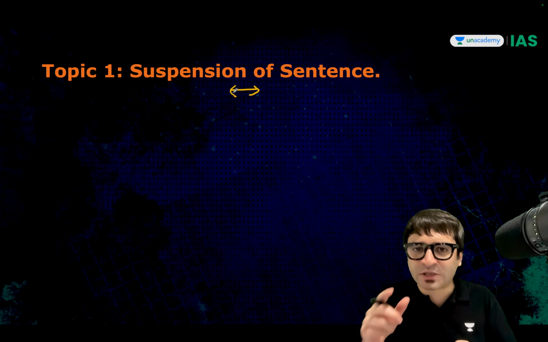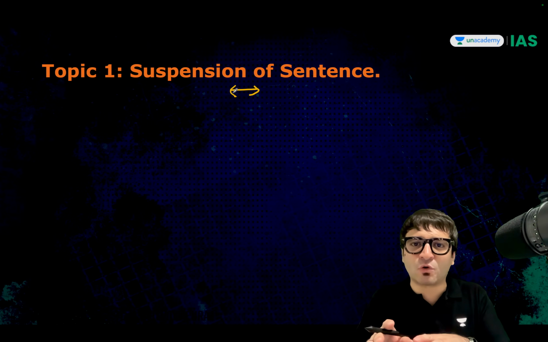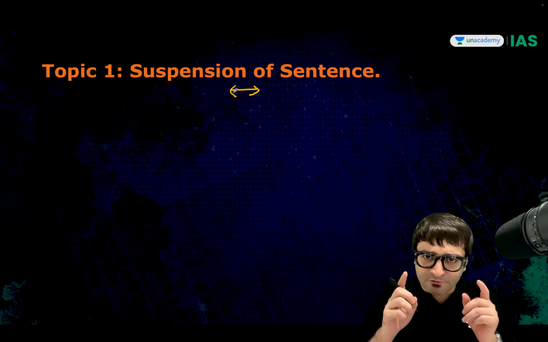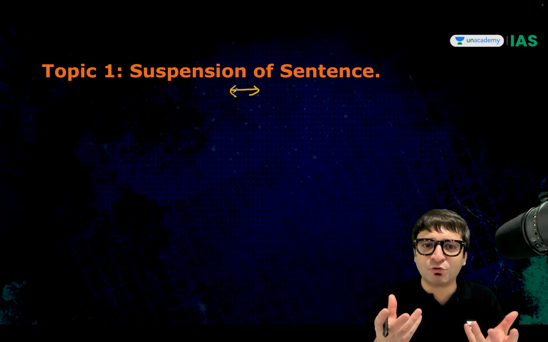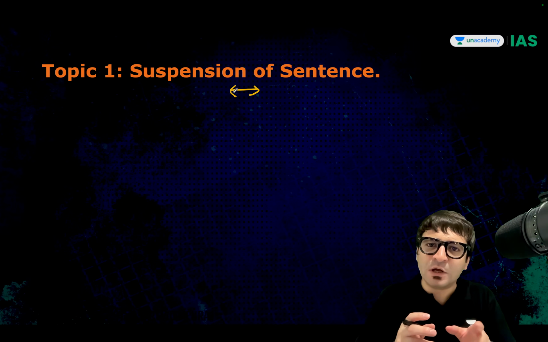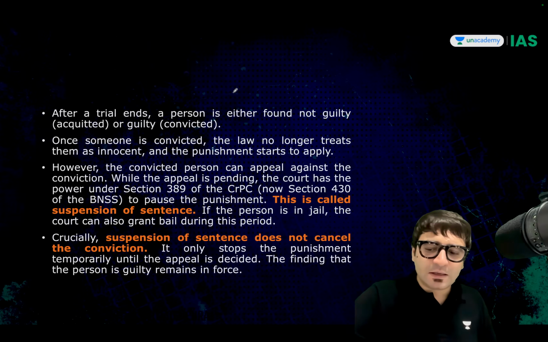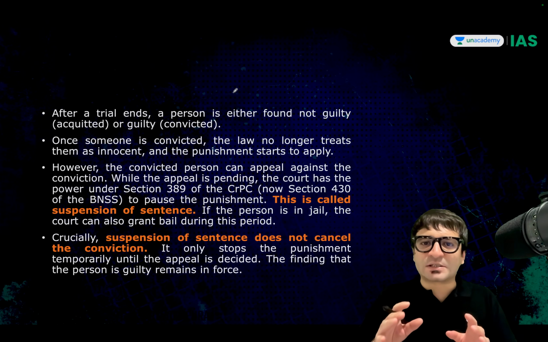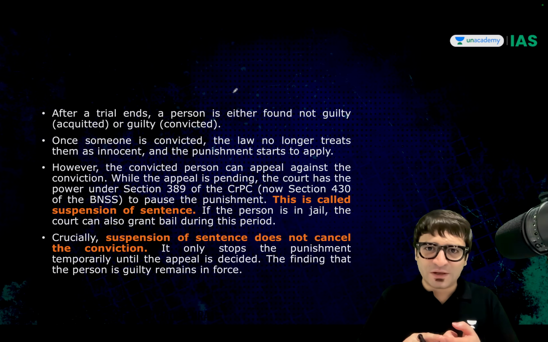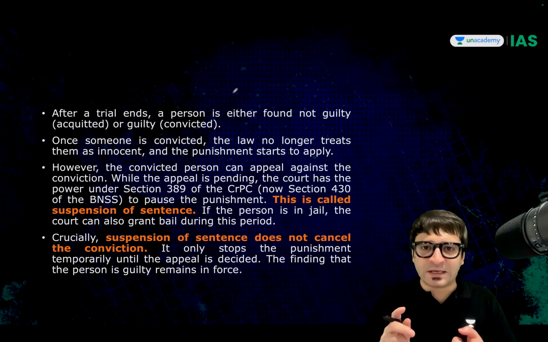Later on, the matter was taken up by the Supreme Court and the Supreme Court imposed a stay on the suspension of sentence. But for your prelims examination, you need to know what this suspension of sentence is, without getting into the politics of it. We know that in the criminal justice system, you are innocent until proven otherwise. You are innocent until you are proven guilty.